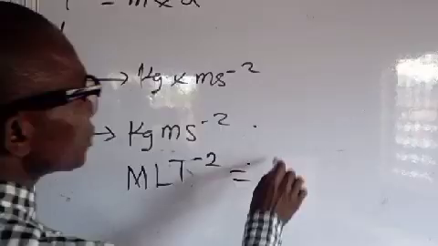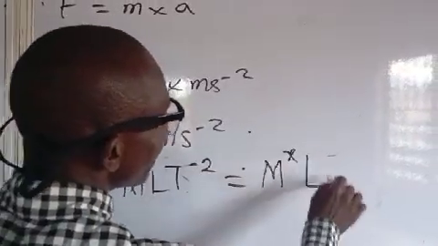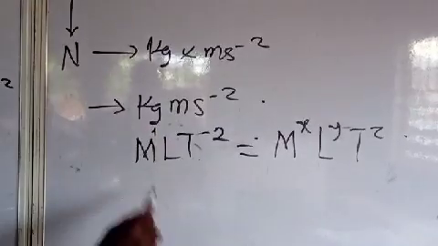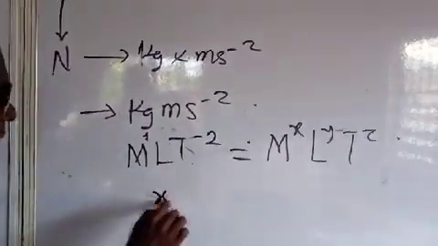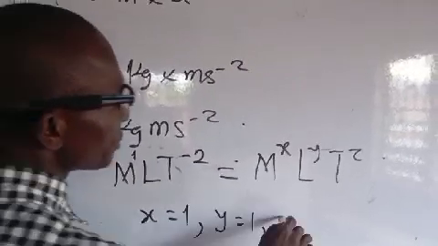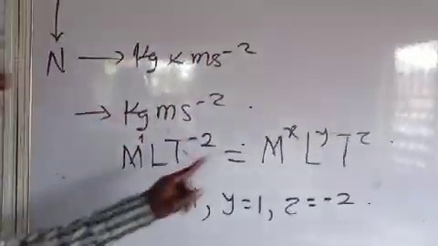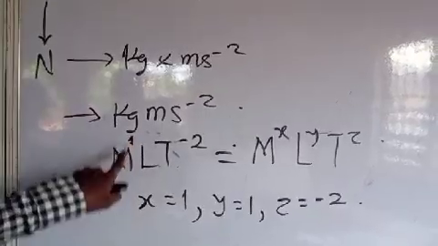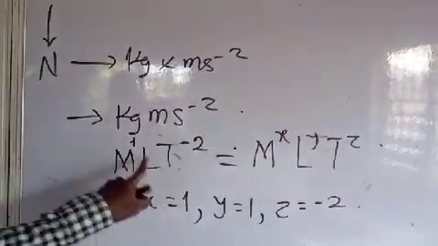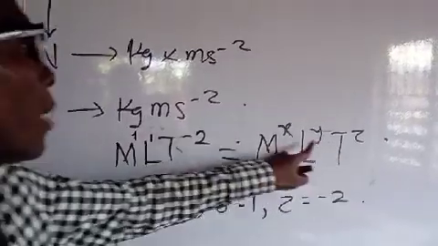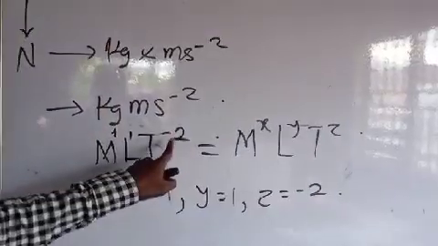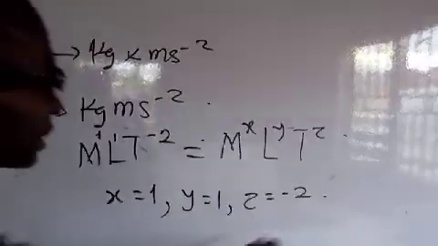If we equate this to M^S L^Y T^Z, S is 1, Y is 1, Z is minus 2. M is raised to power 1, L is raised to power 1, and T is raised to power minus 2.